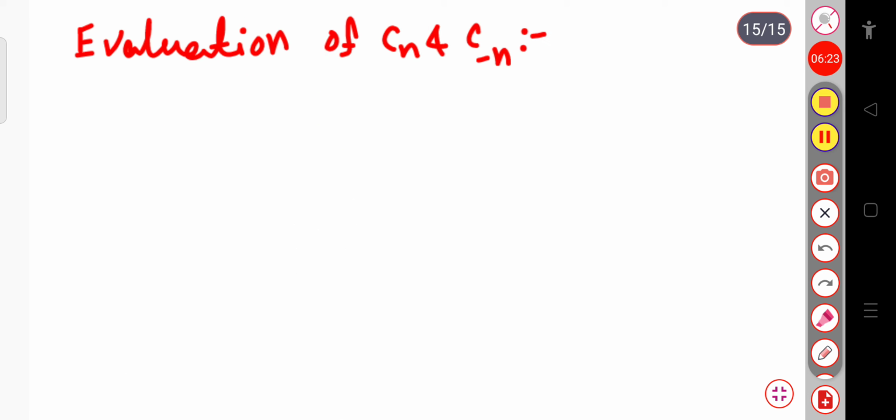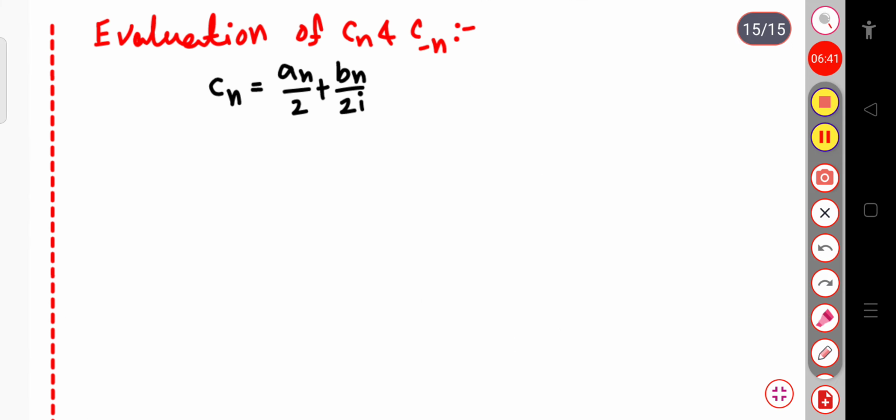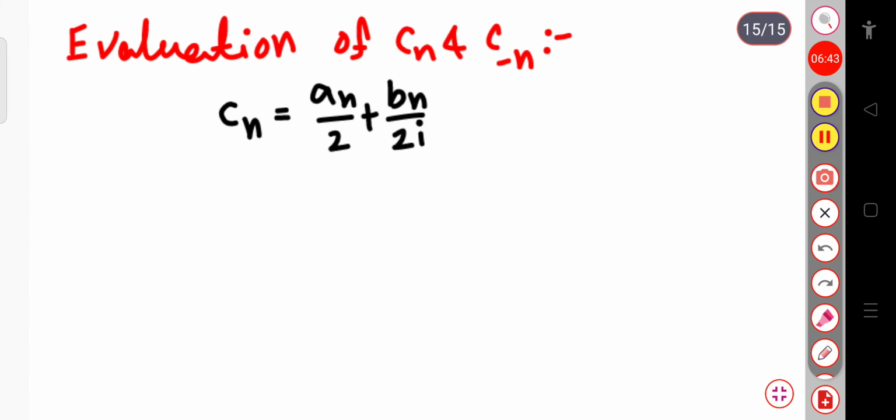Let me write cn we have considered: an by 2 plus bn by 2i. You can see here cn equal to an by 2 plus bn by 2i.